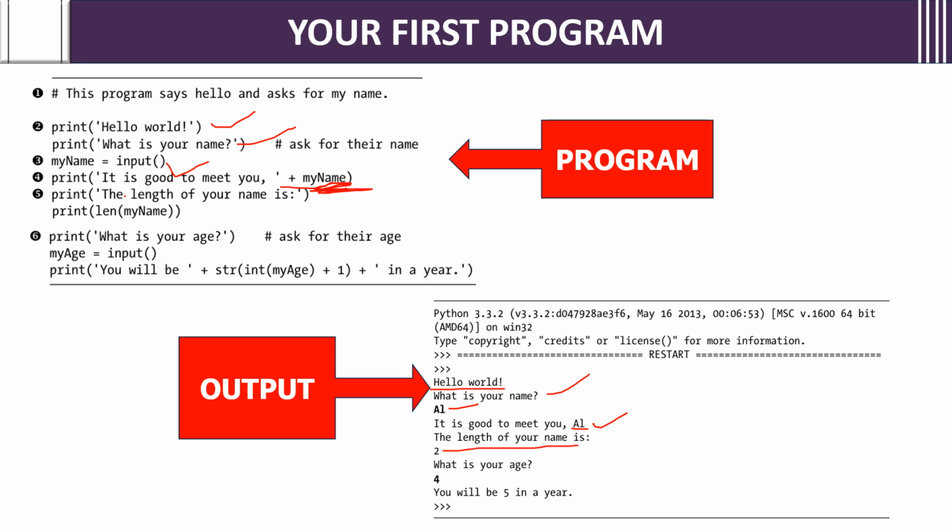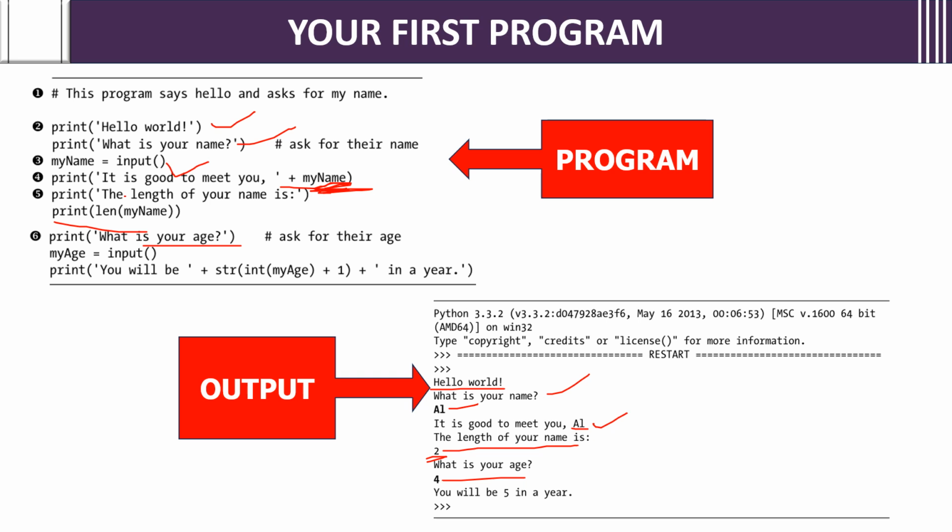Then we have given print len of my name. So len of my name is what? Al. 2 is the length of your name, 2 characters. Then it is asking what is your age. They need to input 4. 4 is your age, for example.